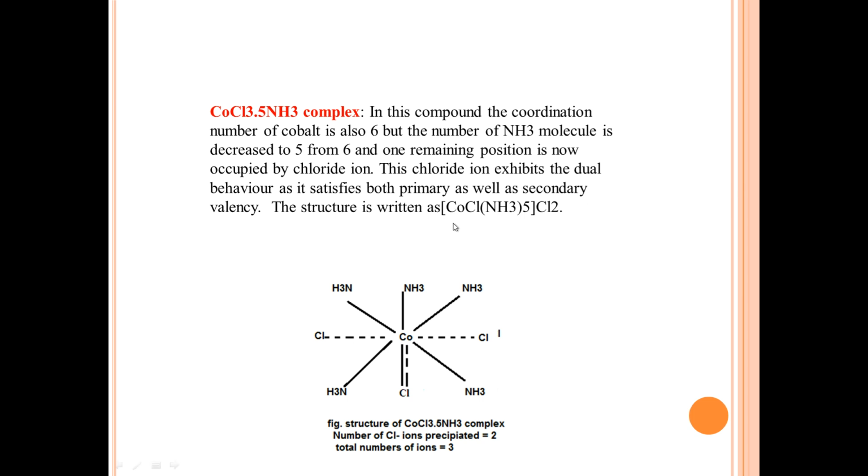So if you observe the formula, 2 chlorines are written outside the bracket and this is the coordination sphere. So totally how many ions? 1 ion. These are 2 chlorines, 2 ions. So chlorines precipitated is equal to 2 and total number of ions precipitated is equal to 3.